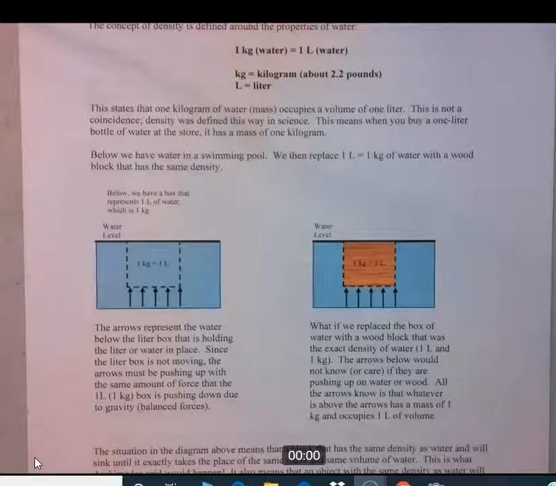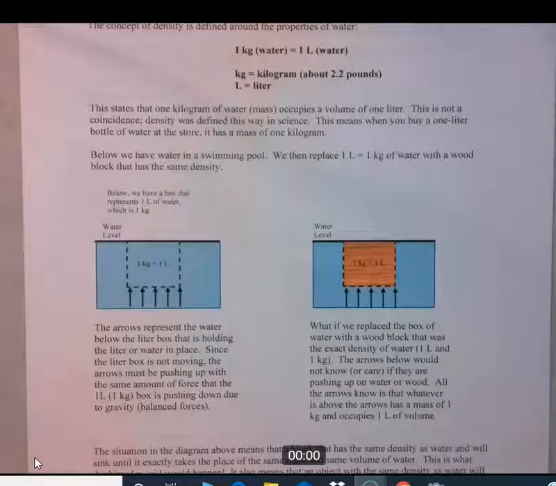Liters are really in 3 dimensions, it's a 3-dimensional volume, but we have to use 2 dimensions here on the page. That volume represents 1 liter, what's inside that dashed box. And since it's water, 1 liter is going to have a mass of 1 kilogram. So again, the density would be 1 kilogram per liter, mass per unit volume.